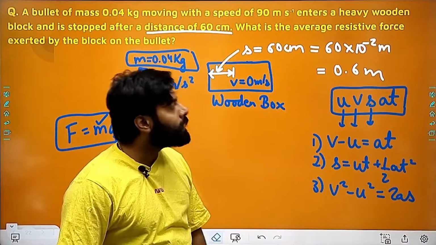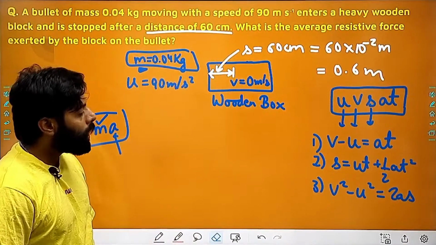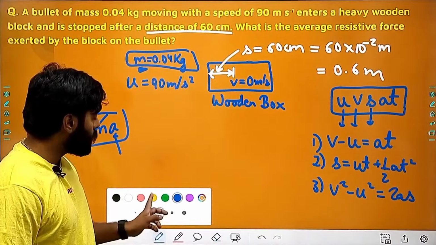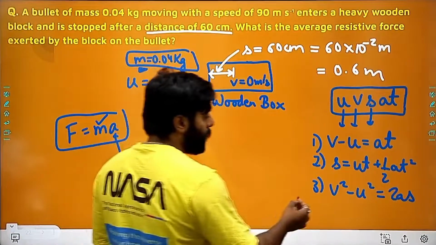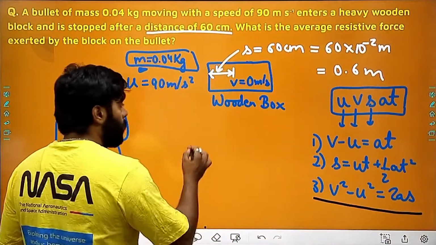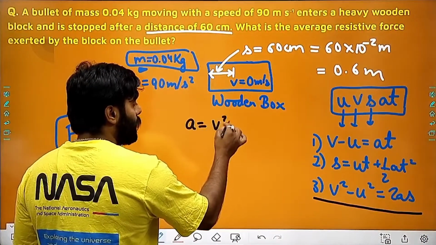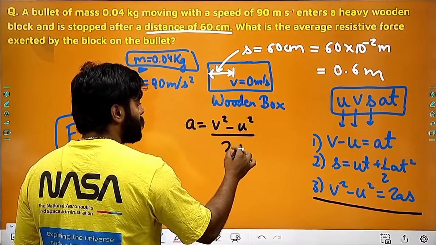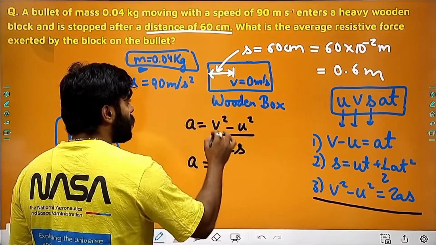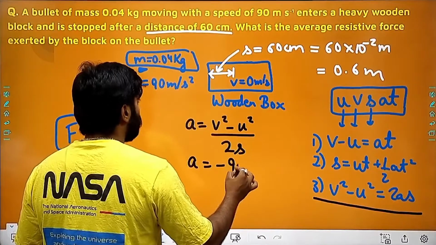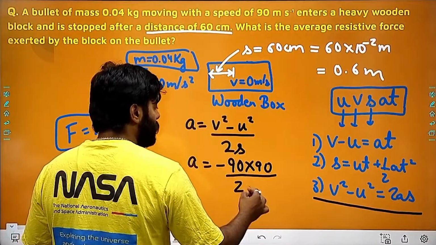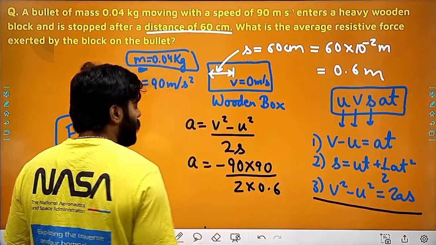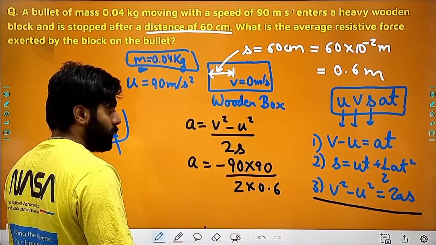So I can use the third equation, v square minus u square equals 2as. So here I can find that v square minus u square is 2as. So acceleration is minus 90 into 90 divided by 2 into s, and s is 0.6, right? So this is the acceleration which we are getting.